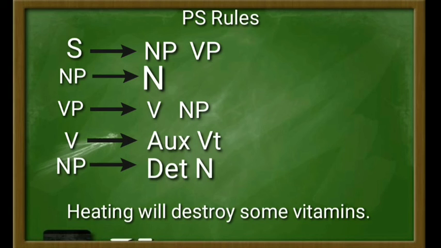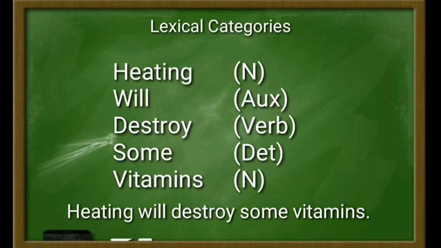And then next we're going to jump into the analysis of lexical categories. The word heating here works as a noun, or open category. It can be proven by morphological frame, for example heatings, which is noun plus plural morpheme or suffix s, and it can also be proven by syntactical frame, for example some heatings, which consists of determiner plus noun.